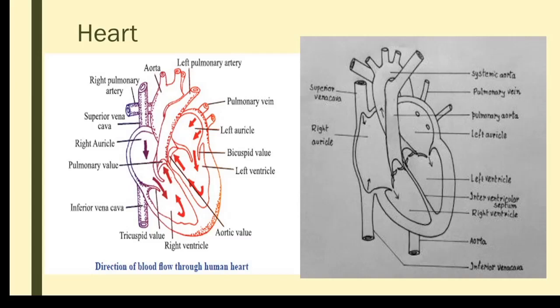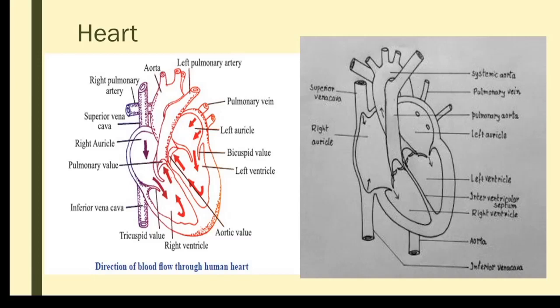AV valves are again called by different names. On the right side we call it the tricuspid valve, and on the left side the bicuspid valve or mitral valve. Tricuspid means three cusps or three flaps, hence the name, and bicuspid means two flaps. Generally we call them atrioventricular valves. So atrioventricular valves ensure the blood flows from atrium to ventricle, never from ventricle to atrium: unidirectional flow.